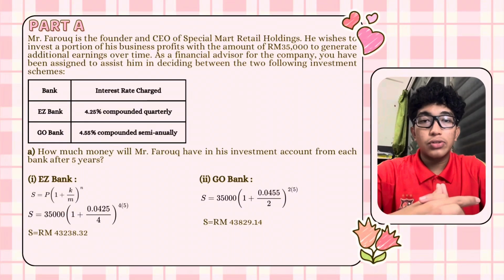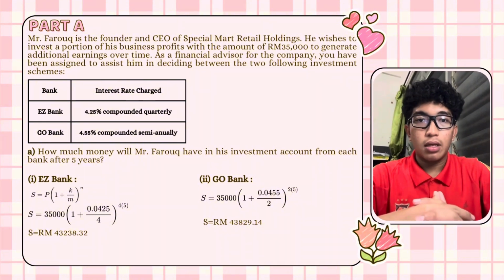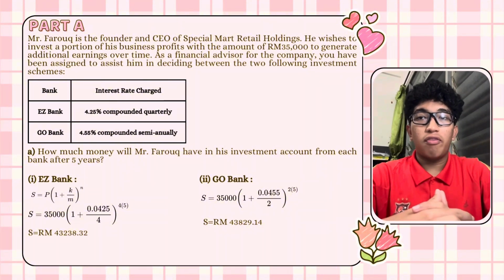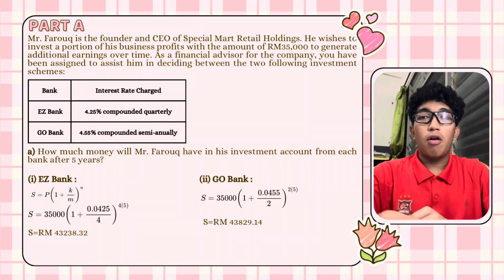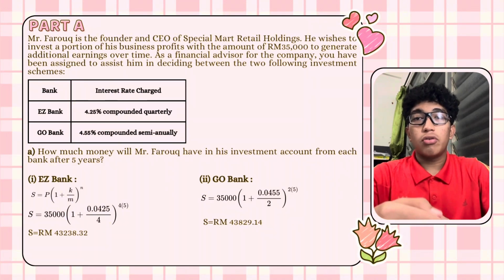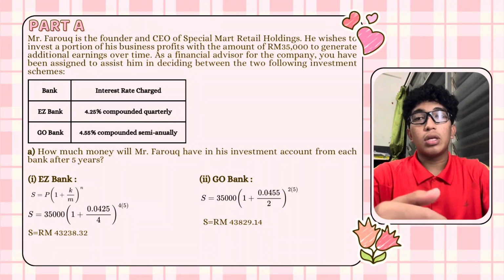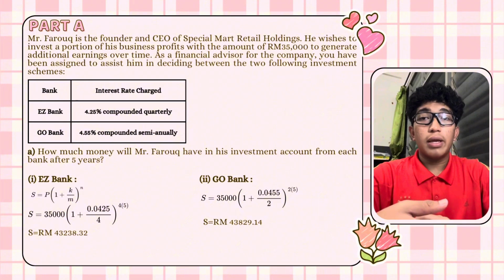Now, we're going to answer Part A, question A and question B. Mr. Farouk is the founder and CEO of Special Mart Retail Holdings. He wishes to invest a portion of his business profits, the amount of 35,000 ringgit, to generate additional earnings over time. As a financial advisor for the company, you have been assigned to assist him in deciding between the two following investment schemes.